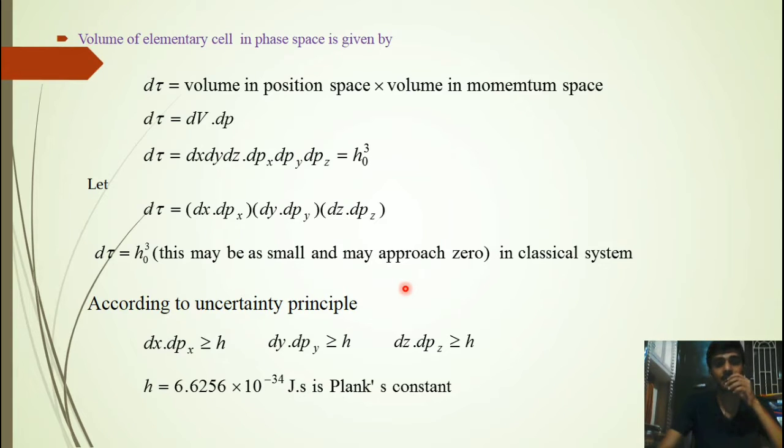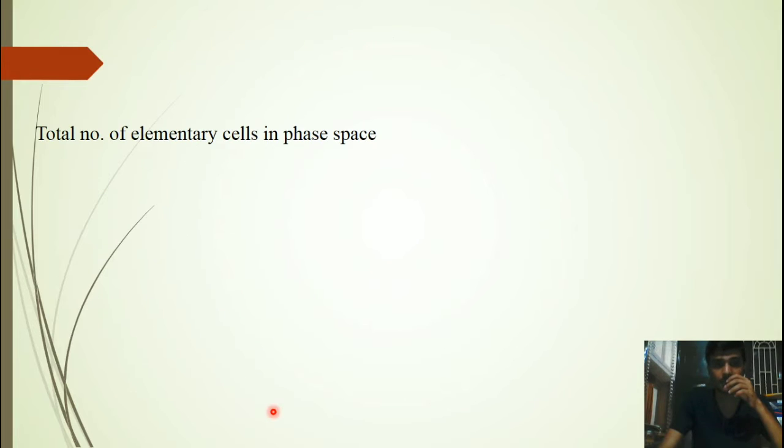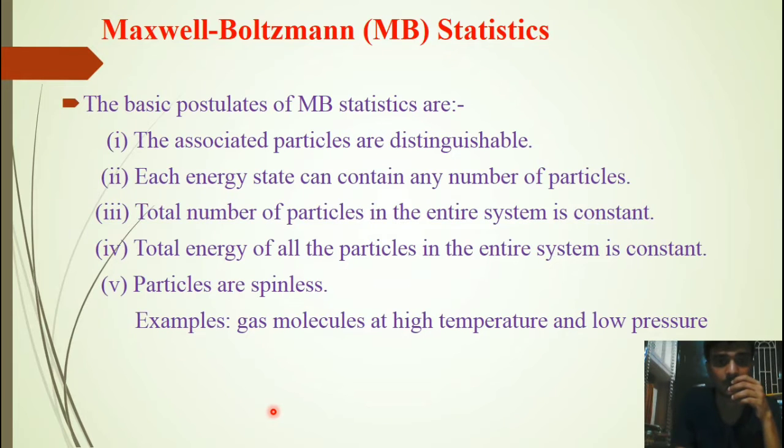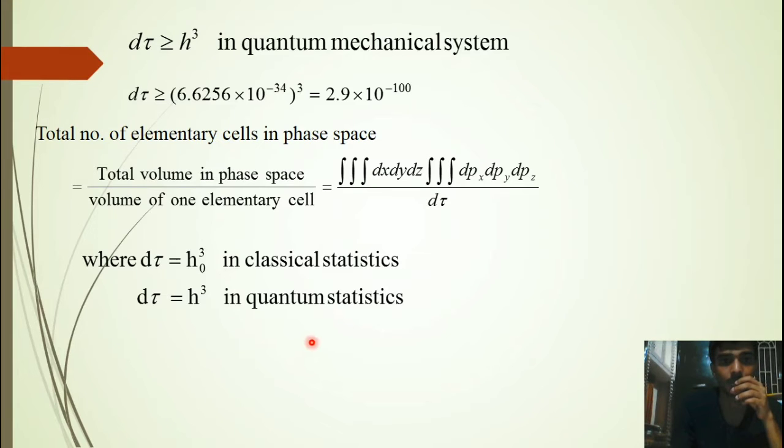h is Planck's constant. The value of h is equal to 6.6256 times 10 to the power minus 34 joule second. d tau is greater than or equal to h cube in a quantum mechanical system. d tau is greater than or equal to 6.6256 times 10 to the power minus 34, the whole cube, that is approximately equal to 2.9 times 10 to the power minus 100. Total number of elementary cells in the phase space is given by the total volume in phase space divided by the volume of one elementary cell, where d tau is equal to h naught cube in classical statistics, and d tau is equal to h cube in quantum statistics.